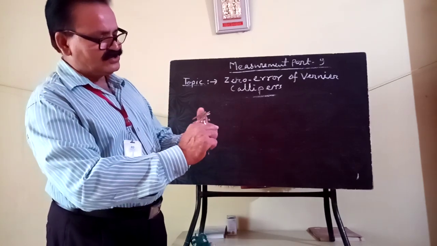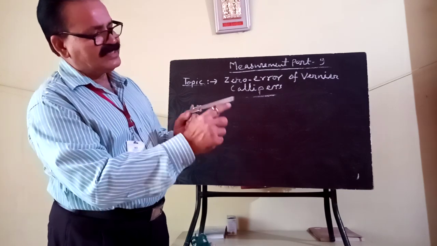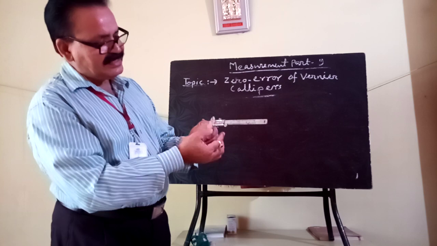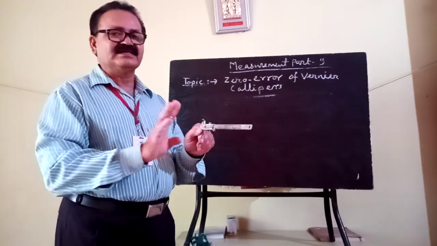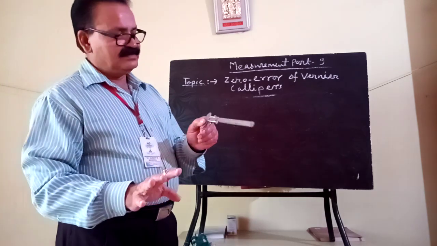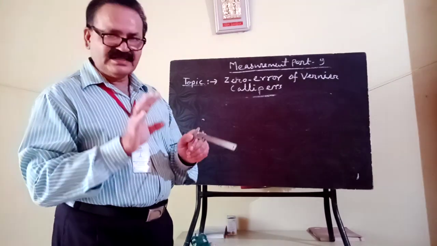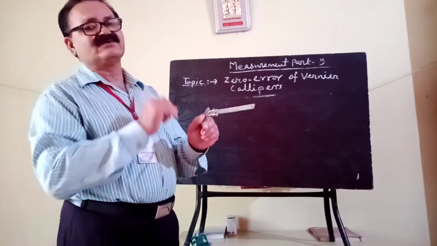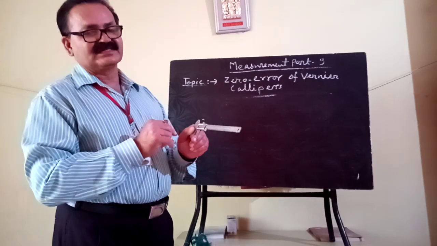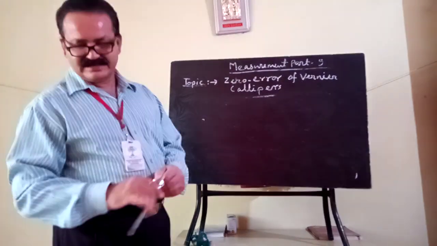When both the jaws close each other, that means the zero of the main scale coincides with the zero of the vernier scale. Then the instrument is a correct instrument and it does not have any defect. But if the zero of the vernier does not coincide with the zero of the main scale, then there are possibilities of error.